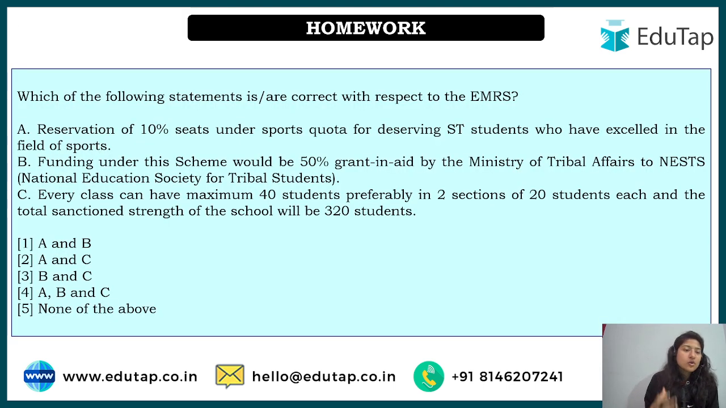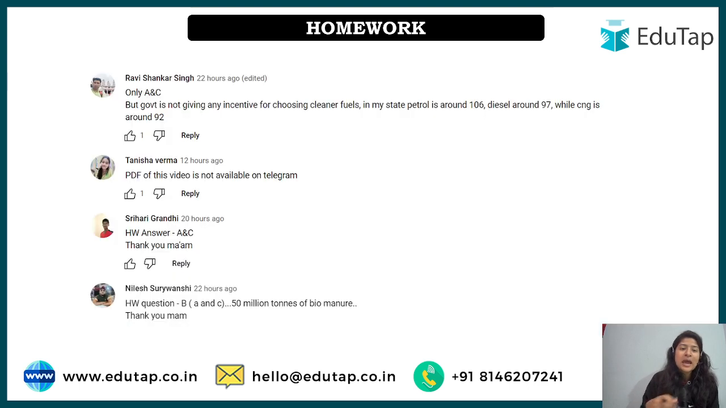So that is all. The homework for you is in front of you. So there are 3 statements. You have to tell which of the following is or are correct with respect to the EMRS scheme. And these are the toppers of the last session. So Ravi said the right answer. Only A and C was the right answer to this.